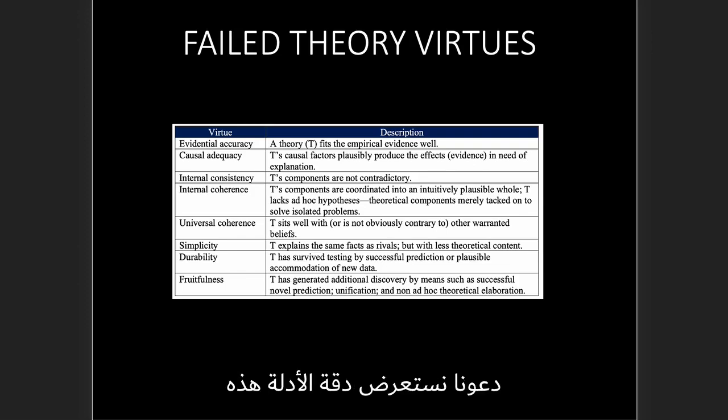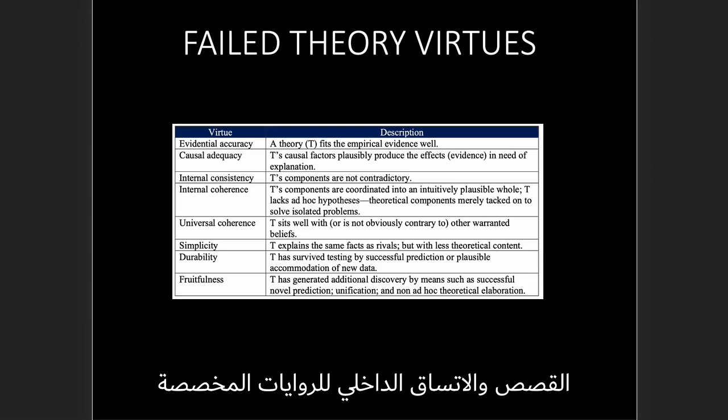So let's go through those. Evidential accuracy. Well, we have a prediction that is flatly false, a very important prediction that fell on its face. So obviously we're lacking evidential accuracy. Causal adequacy? No, there really is no plausible cause for this at this point. It's storytelling and ad hoc narratives.